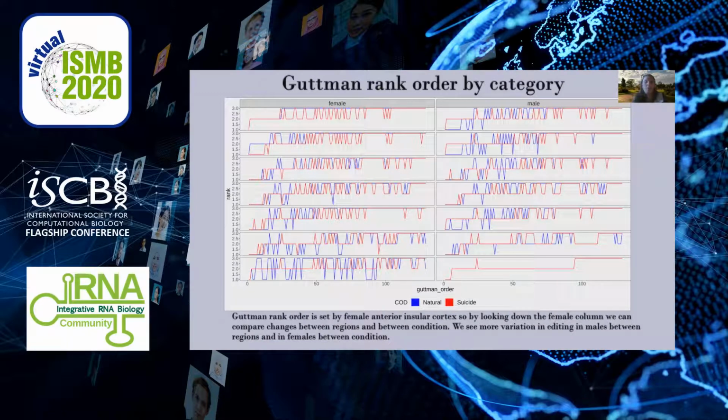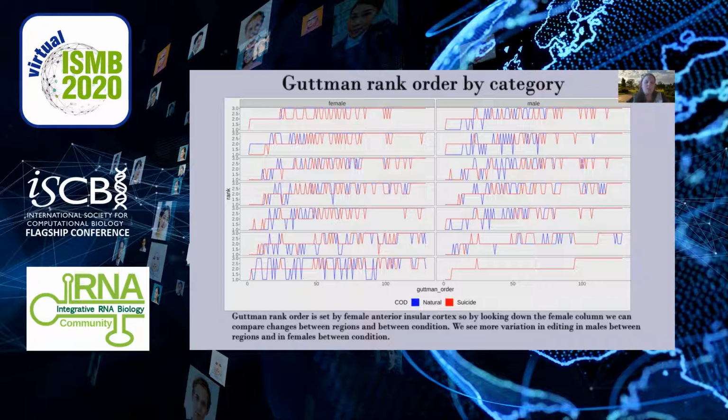When we look at the Guttman rank order, we set 3 categories. Category 1, completely edited. Category 2, only in some samples. Category 3, edited in any sample, not edited in any sample. We set the Guttman order for the female anterior insula as a reference. Here the females are on the right and the males are on the left, and regions are from top to bottom.